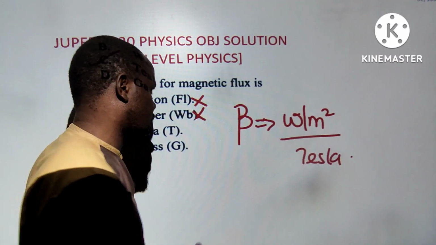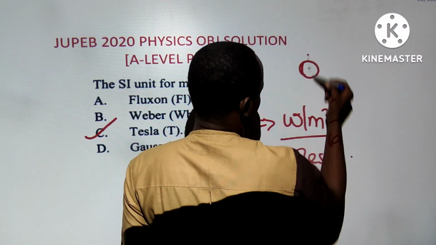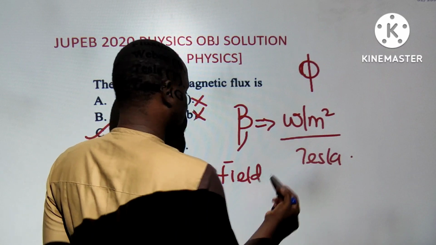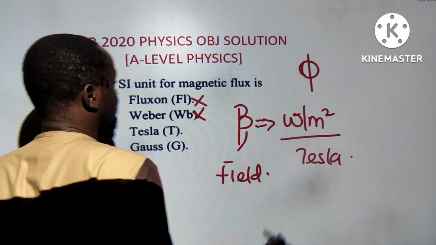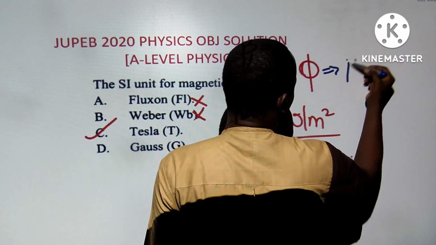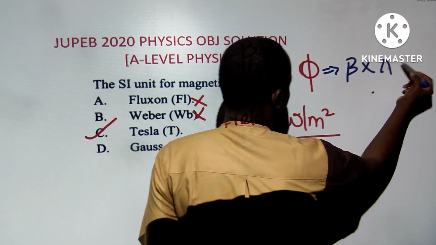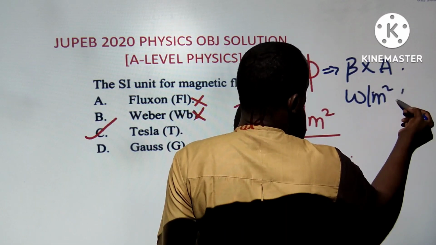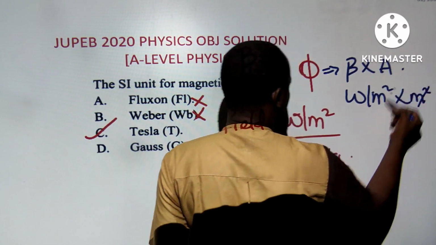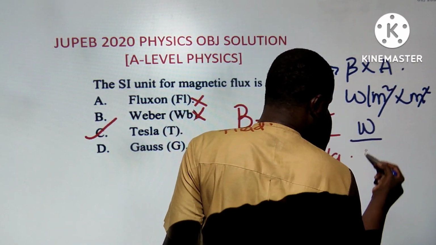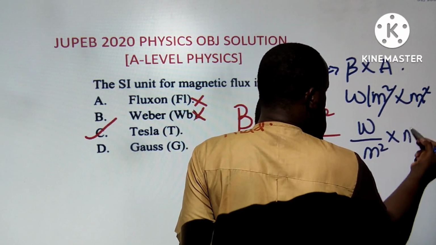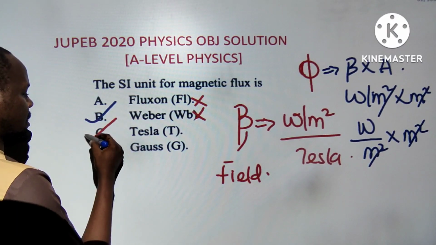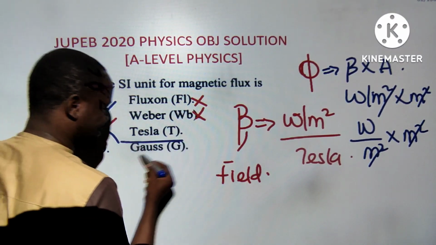Magnetic flux. Sorry guys. Magnetic flux, look at me. This is magnetic field. I would have messed that up, and that's unlike me. Now, for the magnetic field, the magnetic flux is this one times this. So you can see Weber per meter squared times meter squared. Because I know most of you will be asking why he cancelled that, that's what I did. So the answer to this one is Weber.